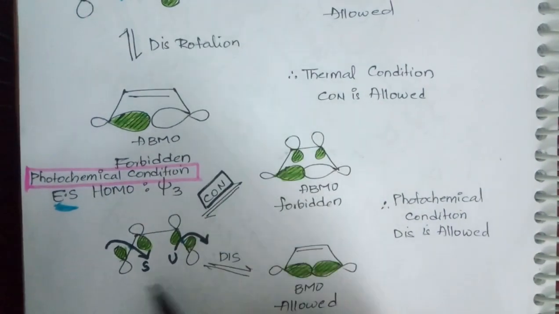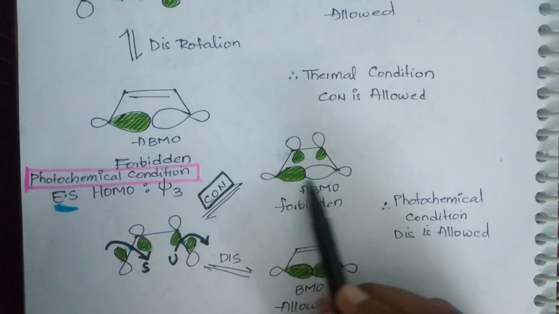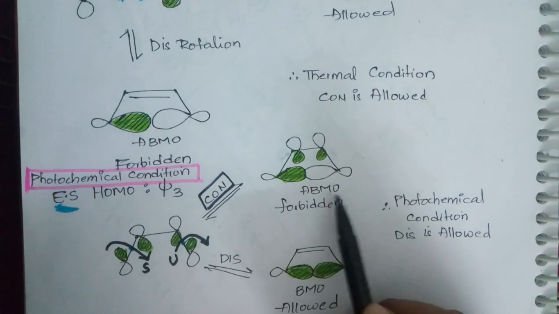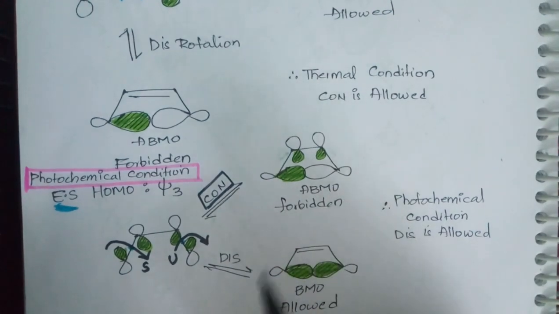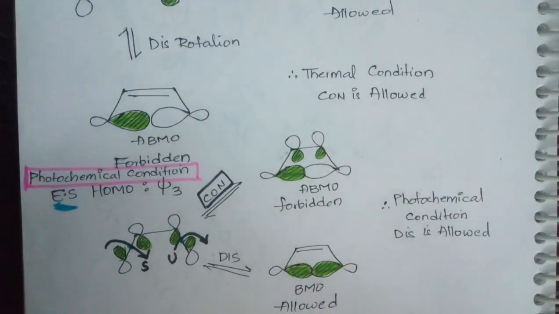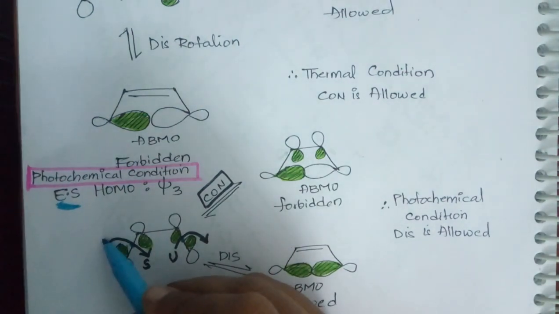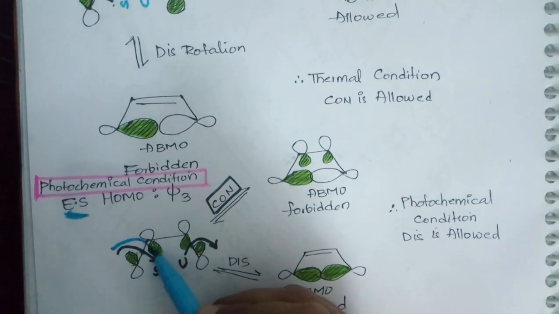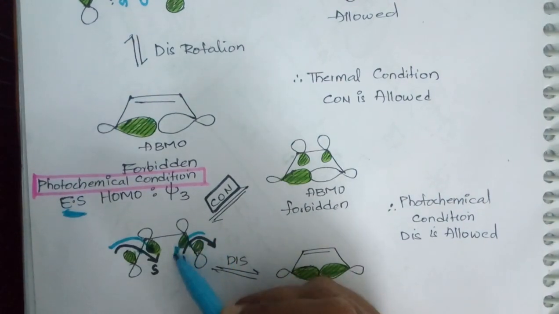During conrotation you have overlap between shaded and unshaded, which leads to an anti-bonding molecular orbital, which is symmetry forbidden. The next type of overlap is disrotation. In disrotation, one should be clockwise and one should be anti-clockwise.